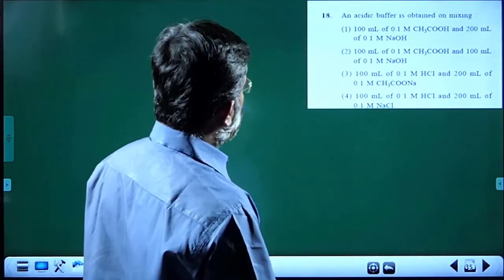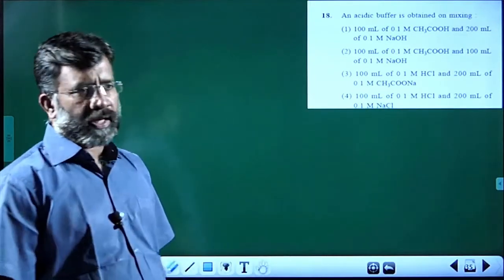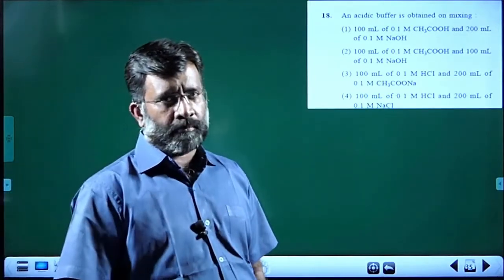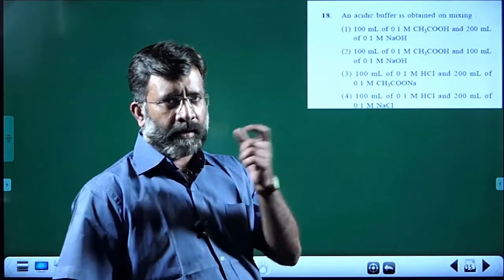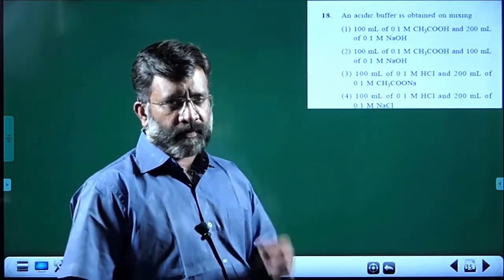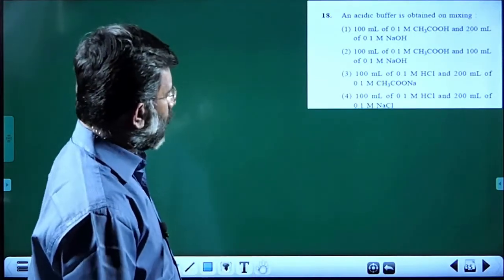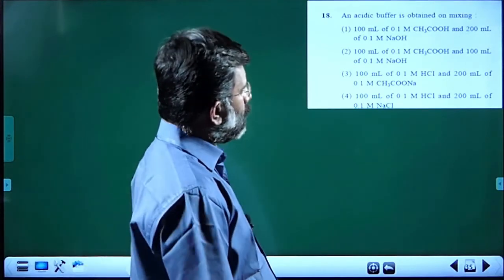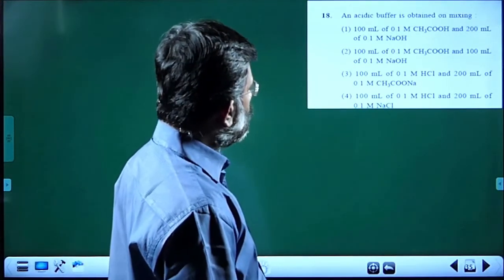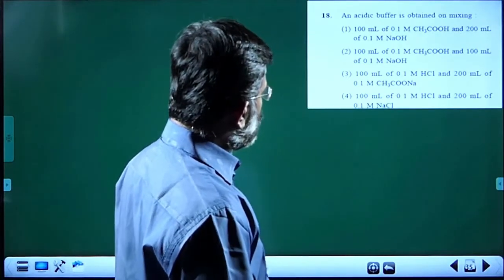Next one. An acidic buffer is obtained on mixing. An acidic buffer should contain a weak acid and its conjugate base, a weak acid and its salt. So which choice will contain the acidic buffer? First one we have excess of NaOH.